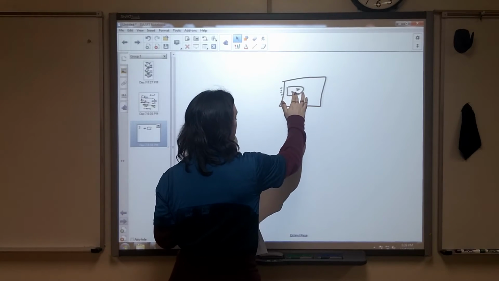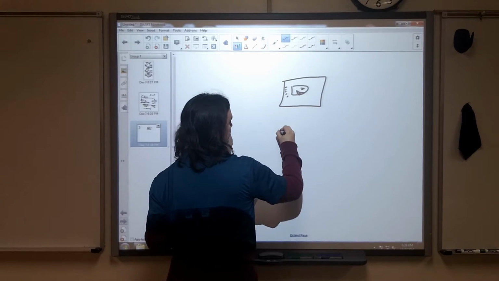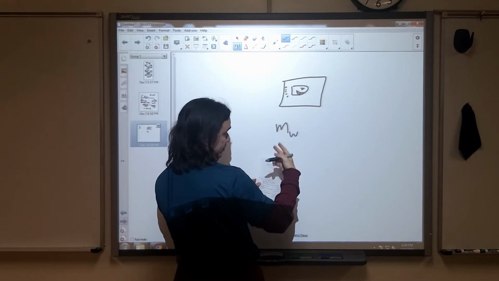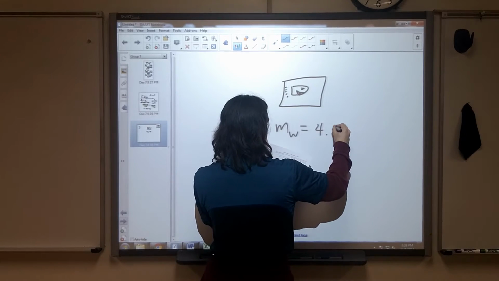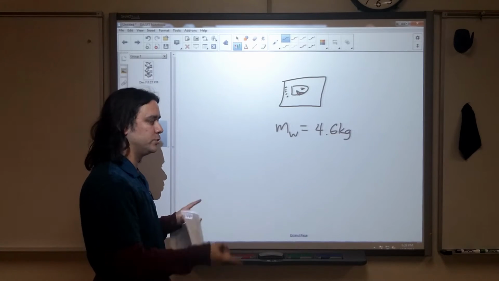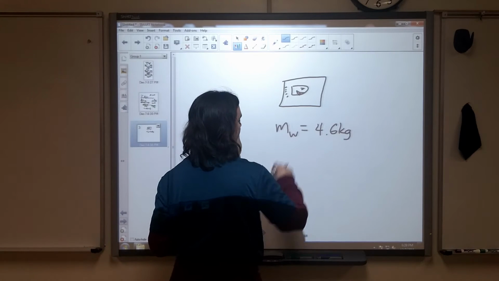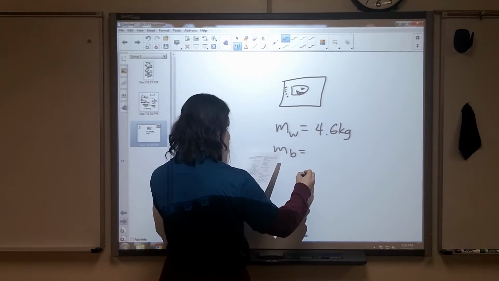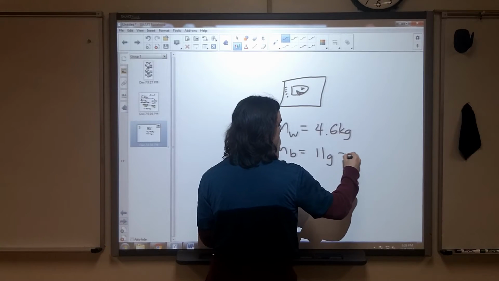Anyway, the bullet is going to go into the block. They tell us that the mass of the block, I'm going to say W, I think that's what they give us for wood, because otherwise bullet and block both read B. So, 4.6 kilograms. In regards to the thing that I mentioned before with impulse, you'll see that in one of the other videos and homework questions. But we've got the mass of the wood is 4.6, and the mass of the bullet is 11 grams.